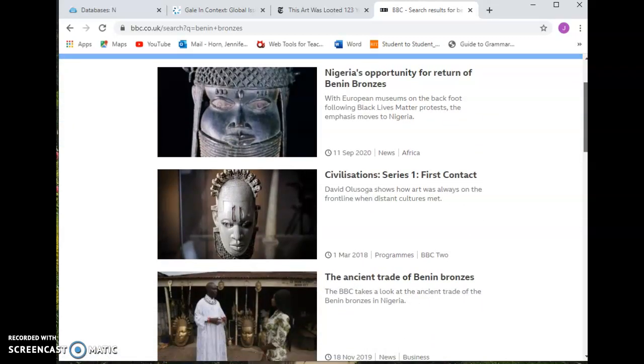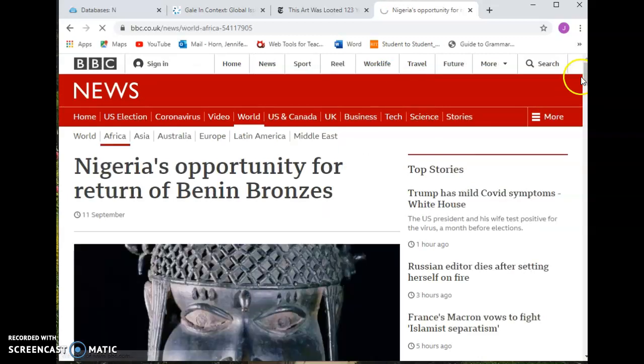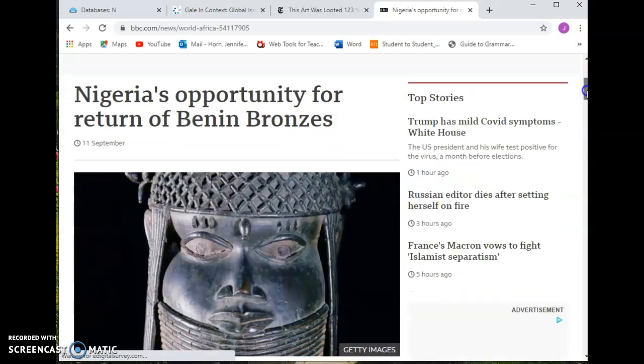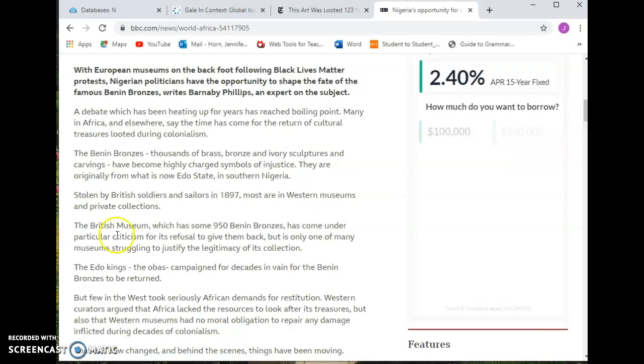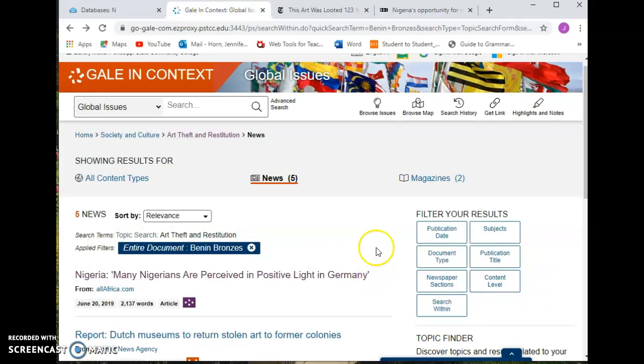So news sites that have a reputation for being well researched are a good place to start. So here is something from September 11th of this year, talking about it as a reaction to Black Lives Matter. That might be something really interesting. So you can look through these and see what might be helpful and make your way through. Find a topic that interests you and then work on your sources.